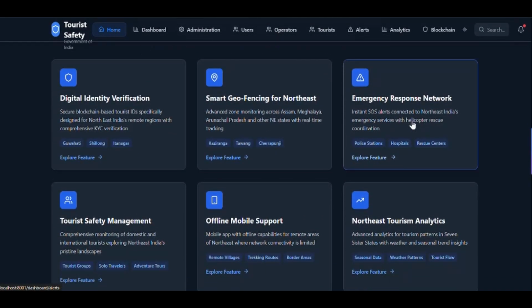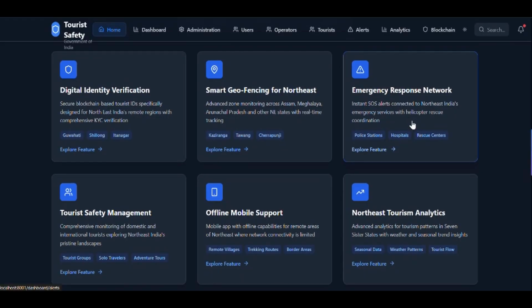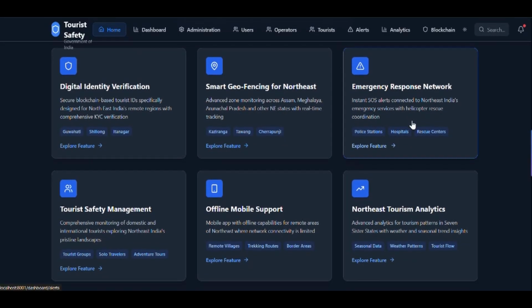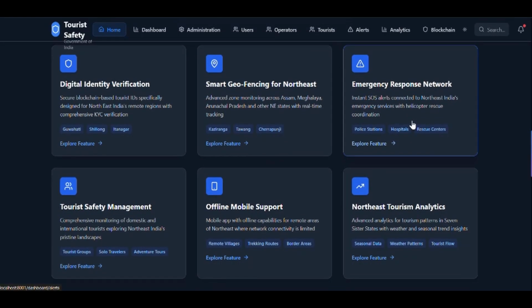Multilingual support and accessibility features make the system inclusive for all. IoT integration and advanced AI are part of a future roadmap, ensuring the platform will continue to evolve. This is not just a prototype, it's a blueprint for nationwide tourist safety.